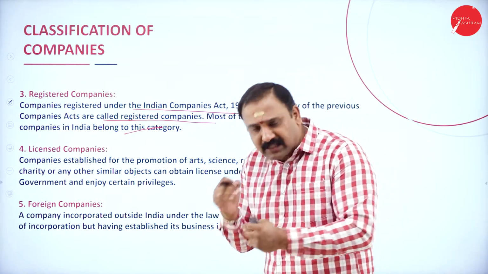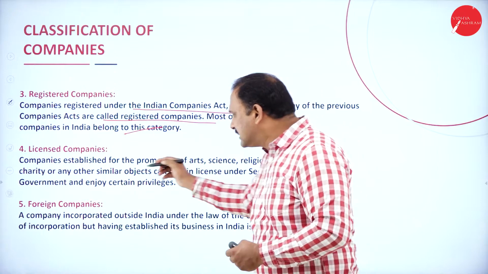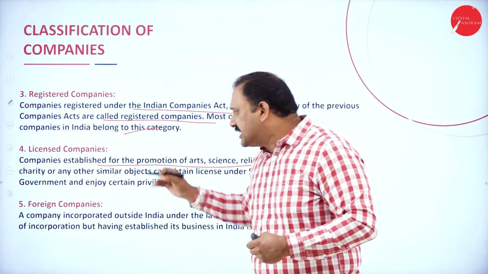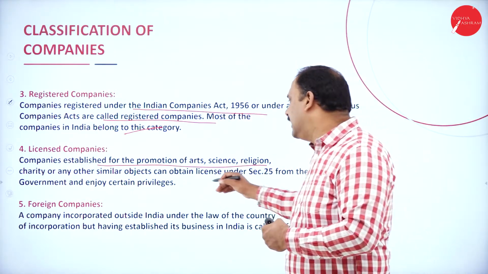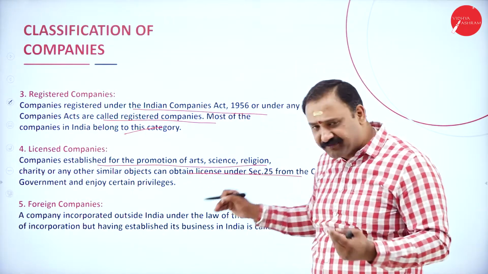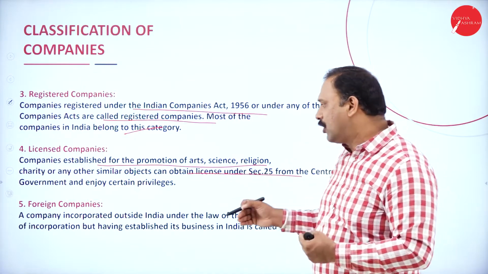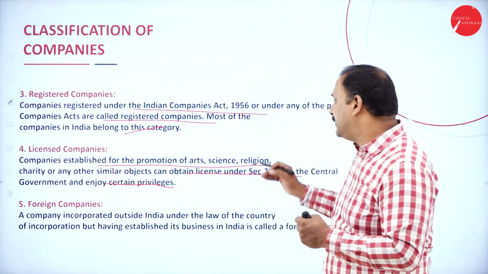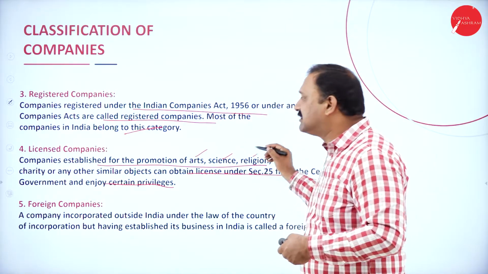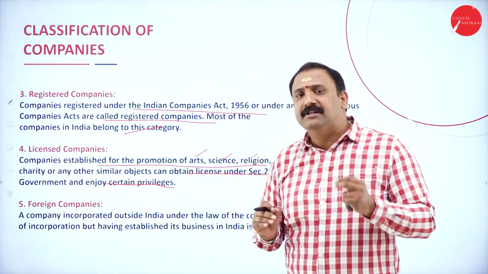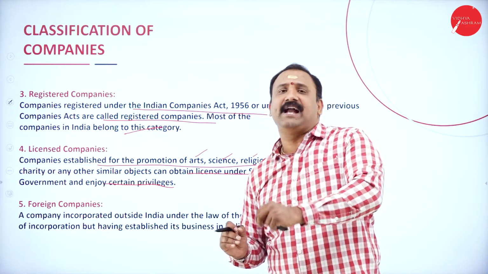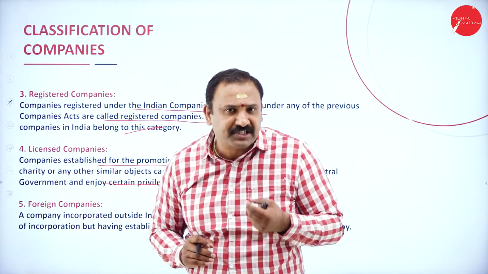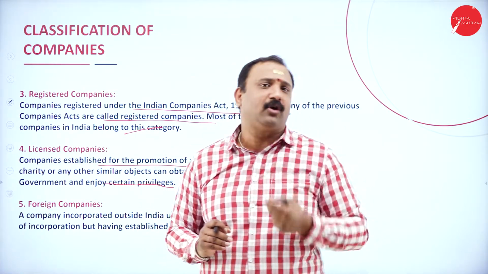Now when we talk about licensed companies, these are companies established for the promotion of arts, science, religion, charity, or any other such purpose, that obtain a license under section 25 of the Central Government Act and enjoy certain privileges. Now look into the definition. When they promote art, science, religion, these are companies working in tandem, close to society, in order to promote a specific skill or a specific talent.